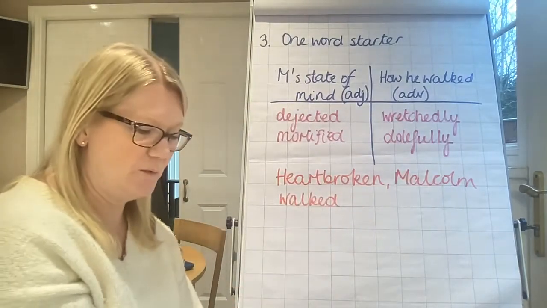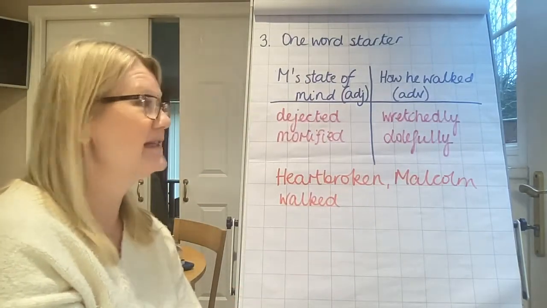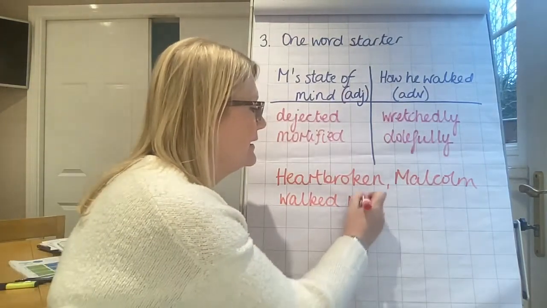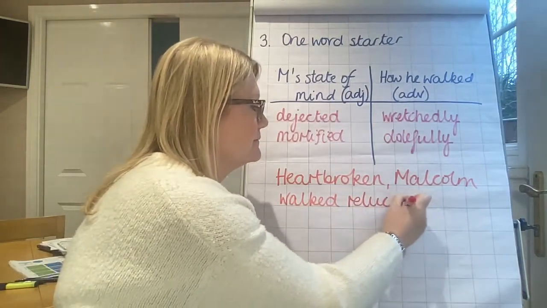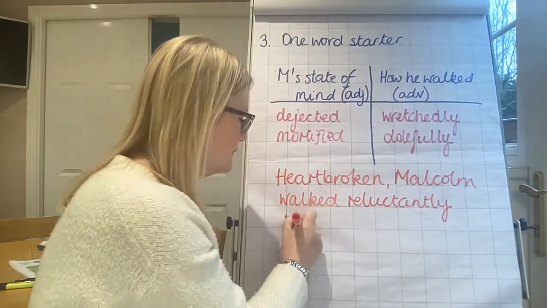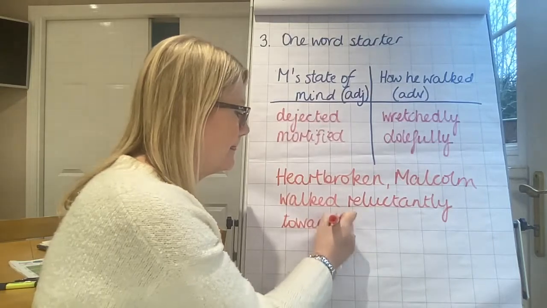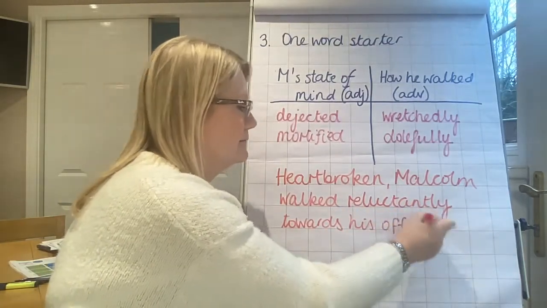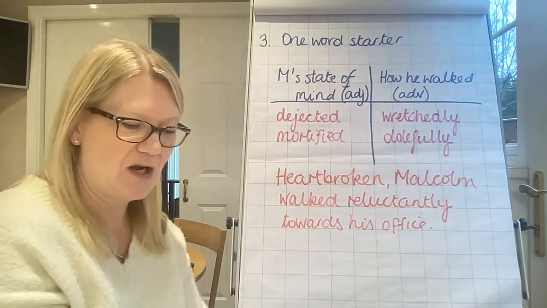How is he going to walk towards his office? He doesn't really want to go, does he? Reluctantly. Towards his office. Okay,